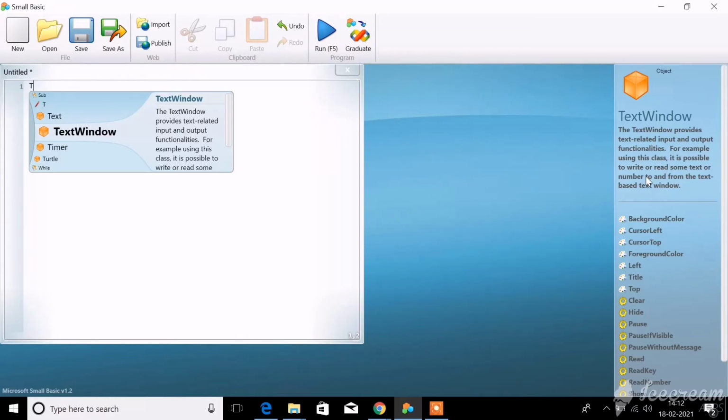See here, text window is a text. It means that you are going to type something related to a text. Text window, you can call it a command, text window command, or a function. It is used to inform your computer that you are going to type some text related information. So that is why we are going to mention text window here.